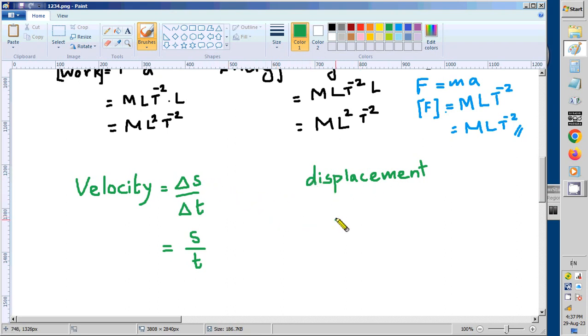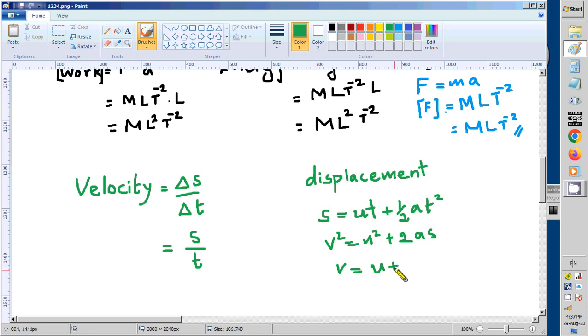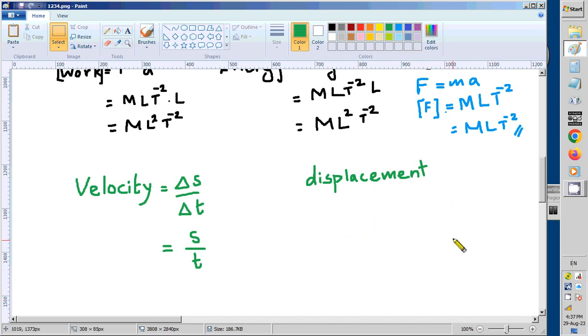The symbol is s, because you know s equals ut plus half at squared, v squared equals u squared plus 2 a s, and v equals u plus at. These are the basic equations we use in the lesson on motion. So we don't normally use d, we use s. So this is the equation.